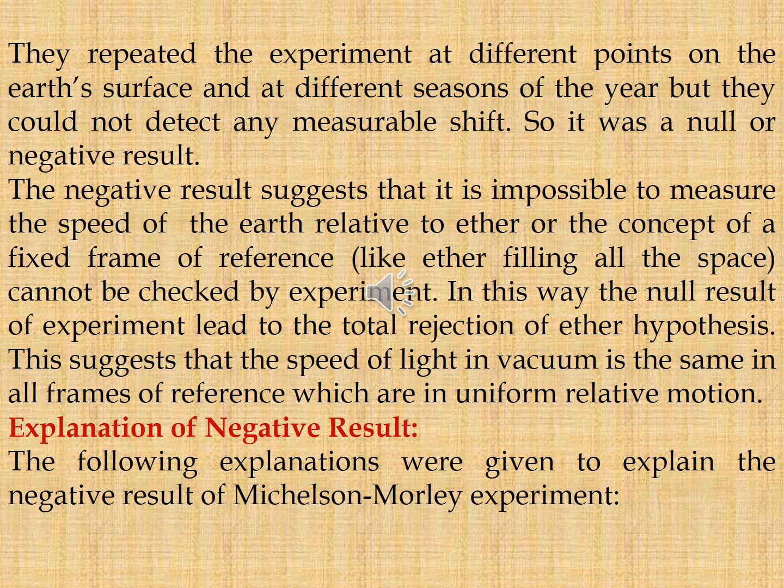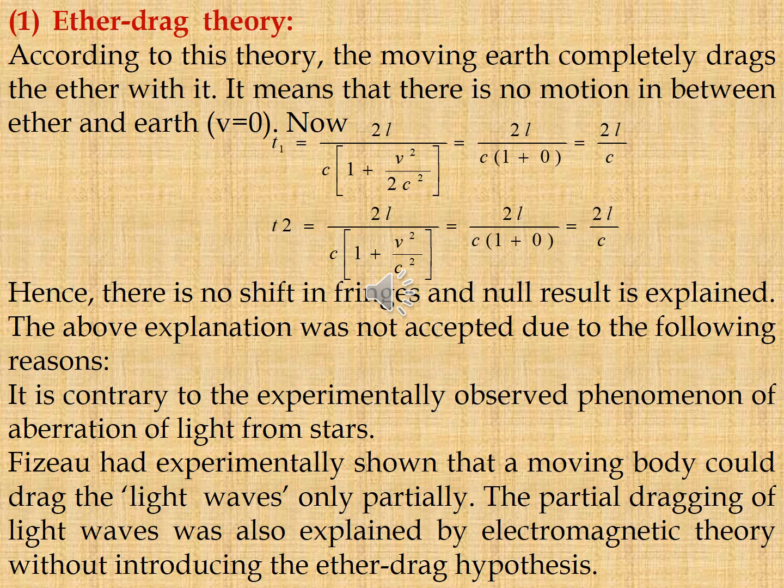Explanation of the negative result. The following explanations were given to explain the negative result of the Michelson-Morley experiment. First one, ether drag theory. According to this theory, the moving Earth completely drags the ether with it. It means that there is no relative motion between Earth and ether, that is v is equal to 0.